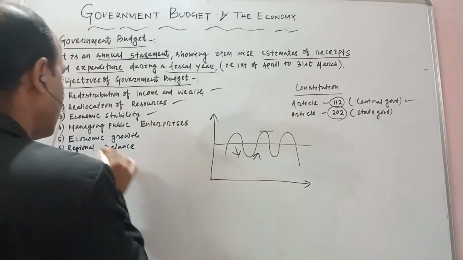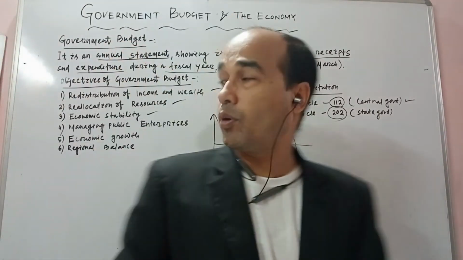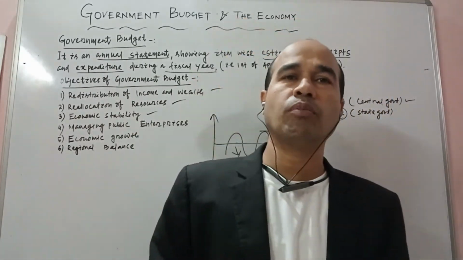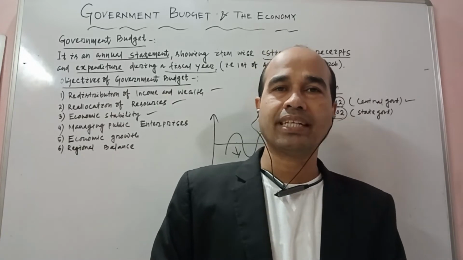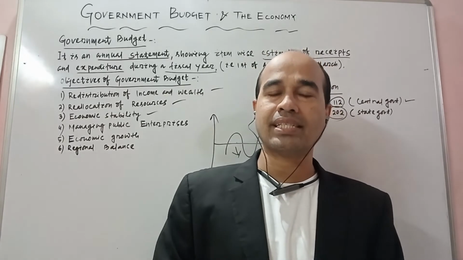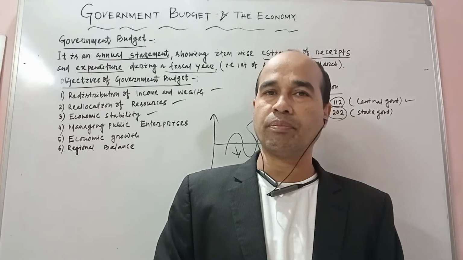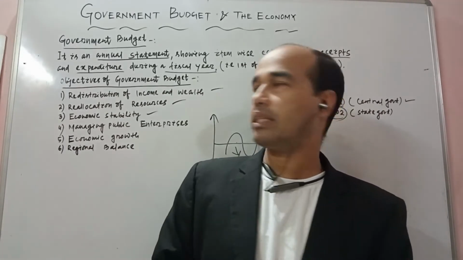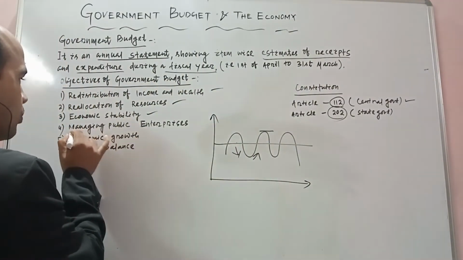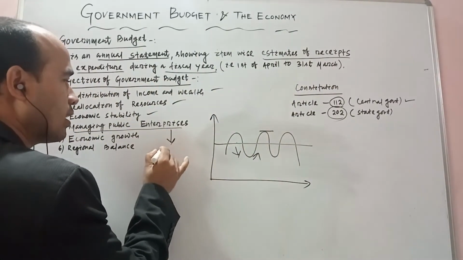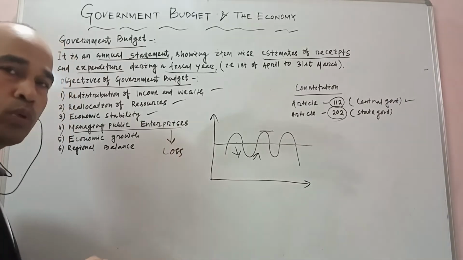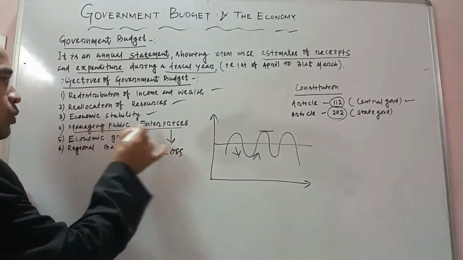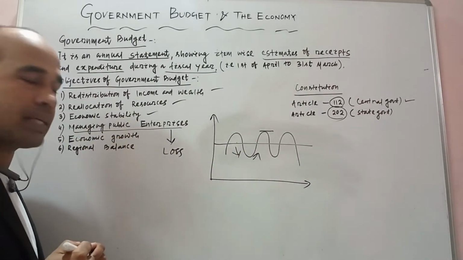Then, after that, managing public enterprises. Students, the government of India is running a number of industries which are known as public sector undertakings, for example SAIL, NALCO, GAIL or BHEL. That means if they incur a loss, that loss will be borne by the government. Once again, if a public sector undertaking incurs any loss, who bears that loss? The government, which is known as managing public sector enterprises.